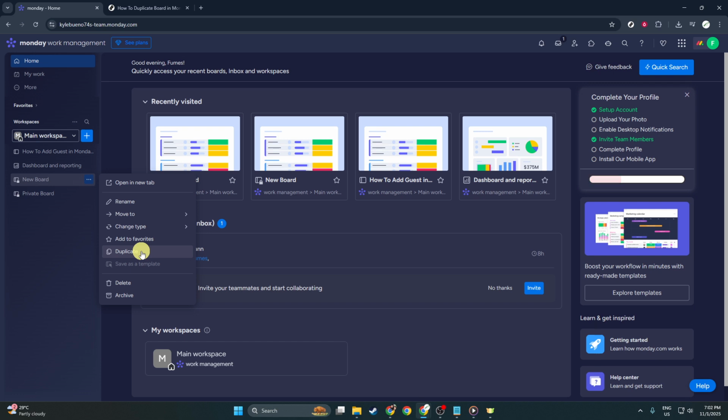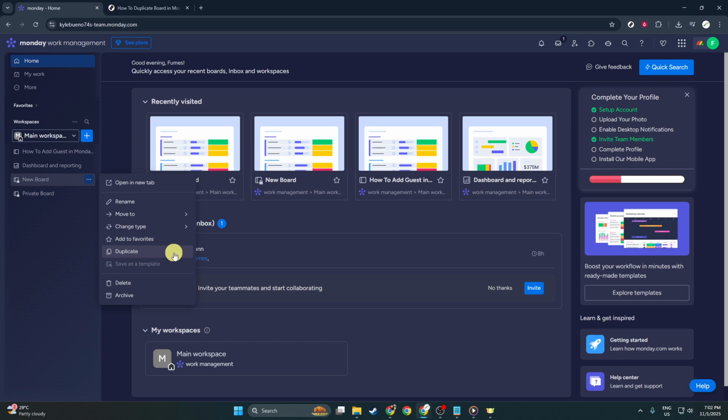Once you've identified the right board, your task is to click on the three dots that appear next to it. This is often referred to as the More Options button, and it's where all the magic starts happening. Clicking here will reveal a variety of options that you can use to manage your board effectively.